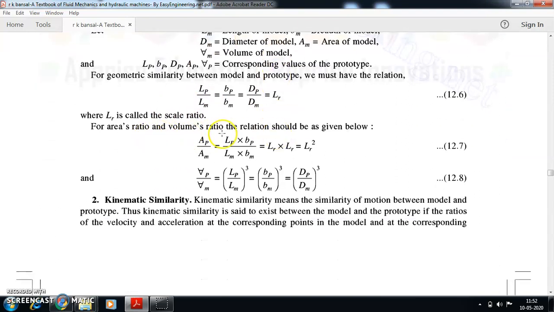Now if I go with the area and volume ratio, you will have LP by LM, BP by BM. Generally, if it is rectangular in shape, then LP by LM is LR, BP by BM is also LR. So AP by AM, you will get it as LR square. So area ratio will be square of the scale ratio. Similarly, volume ratios will be cube of the scale ratio. Okay, where DP by DM is also LR, so LR cube you will get.